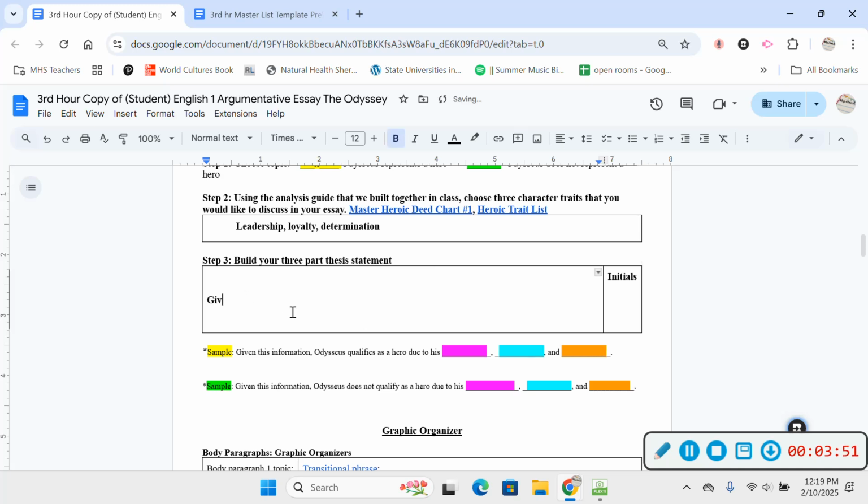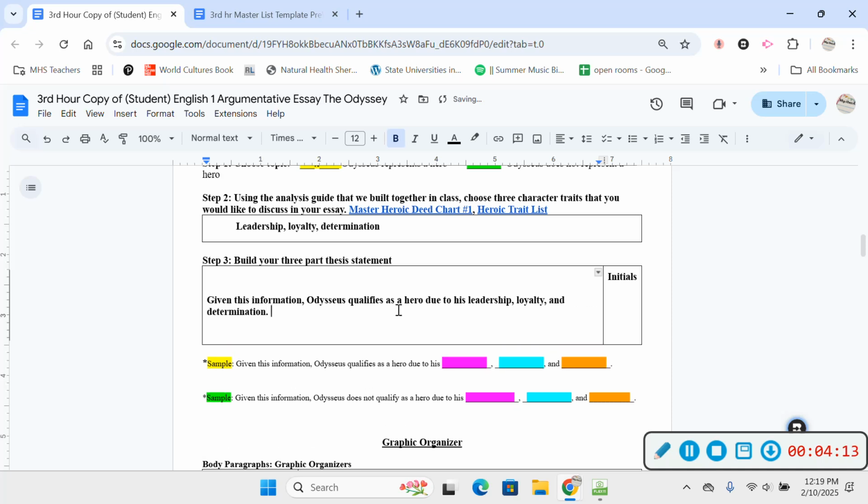So I'm going to type. Alright, so there's my first example, leadership, my second example, loyalty, my third example, determination.